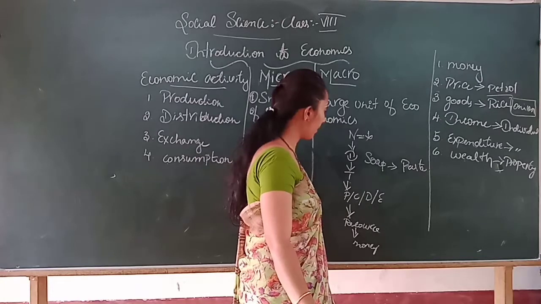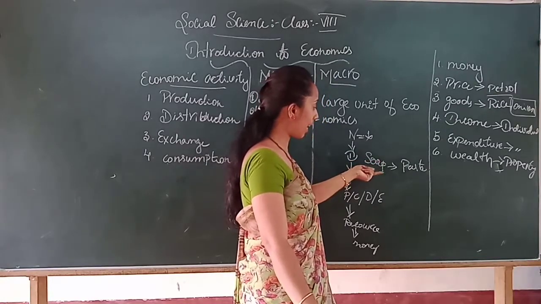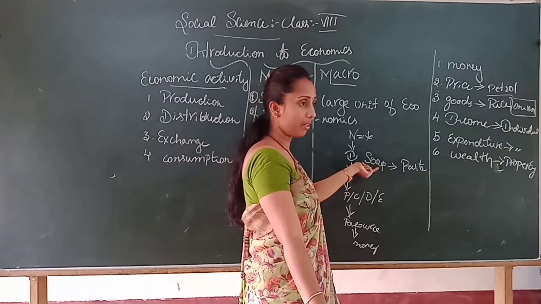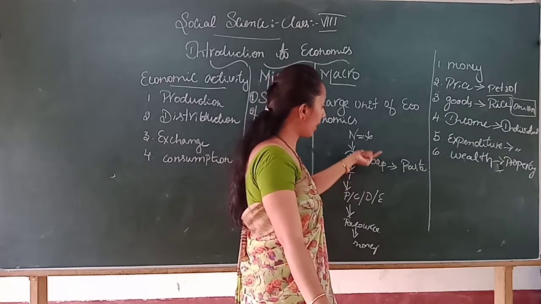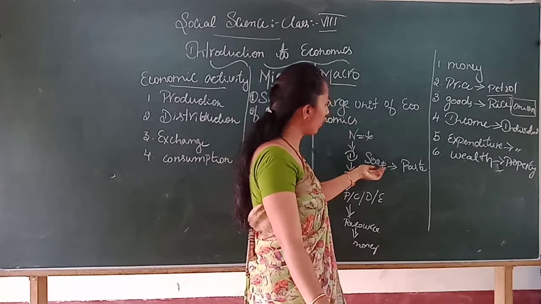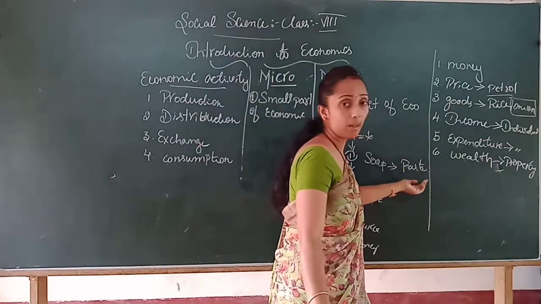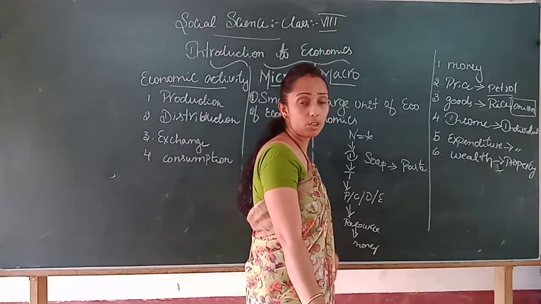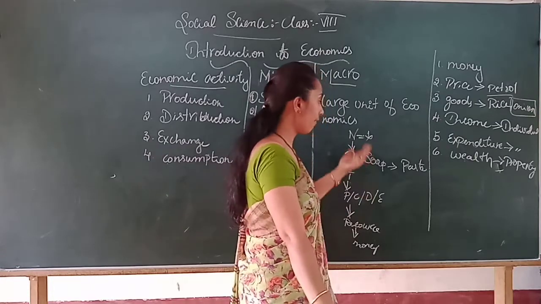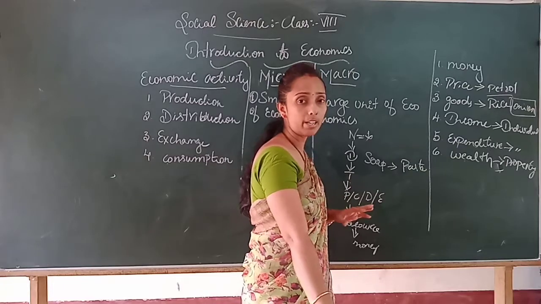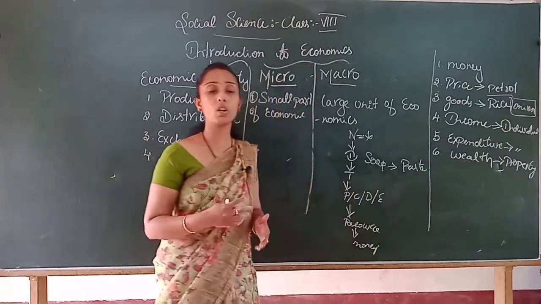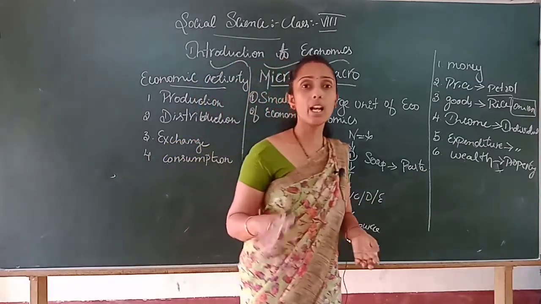The tax collected from soap, which is in a developmental sector, that income collected in the form of tax will be utilized for the development of a paste company. Why is it so? Because we are referring to macroeconomics. Macro in the sense does not concentrate on any one or two sectors, it will concentrate on the entire economy.